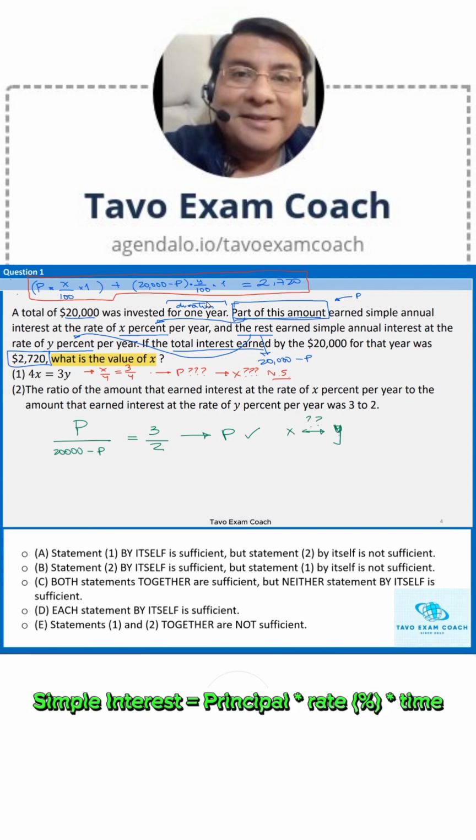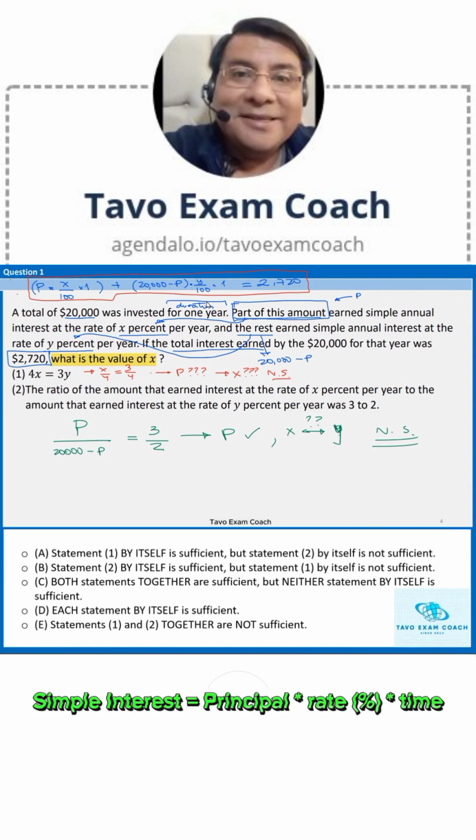Then you have a single equation with two variables that may represent decimals. Why not? So clearly, we don't have a unique answer for X. So not sufficient. Statement 2 alone is not sufficient.